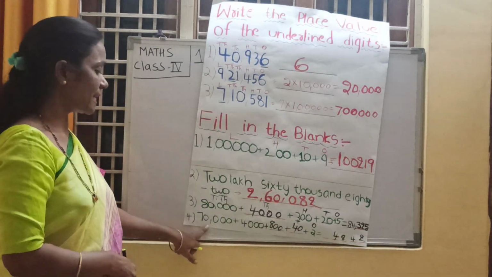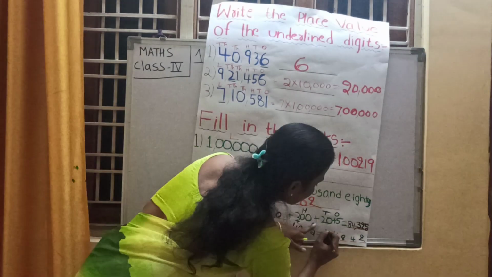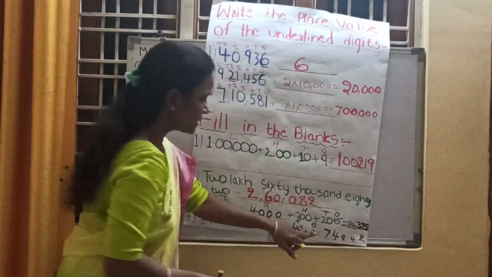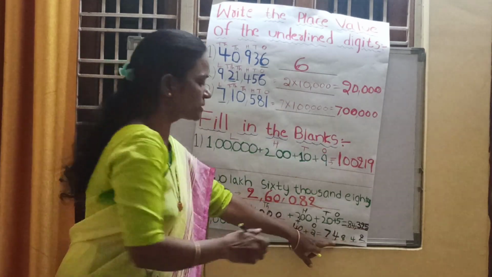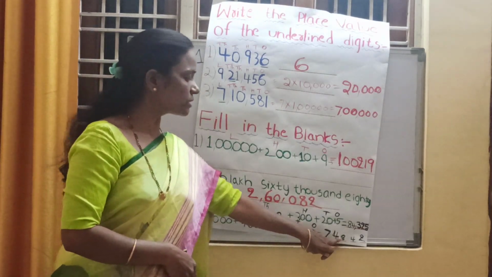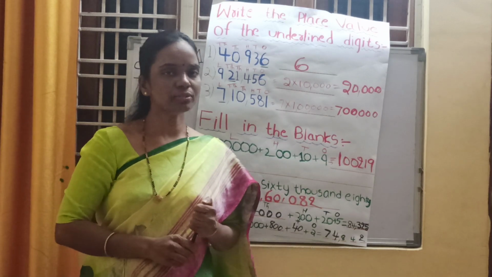Next come to the 10,000s place. What is the number? 7 is there. So write down 7. So what is this number? It is 74,842. Yes, children. Have you understood, children?